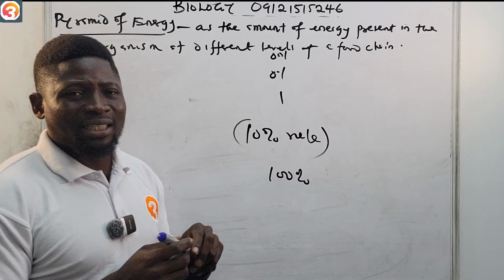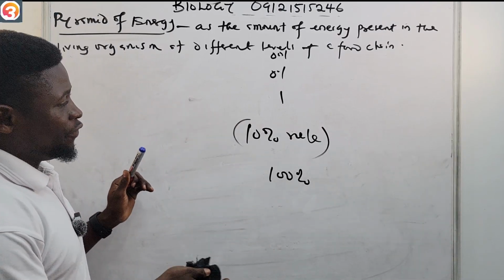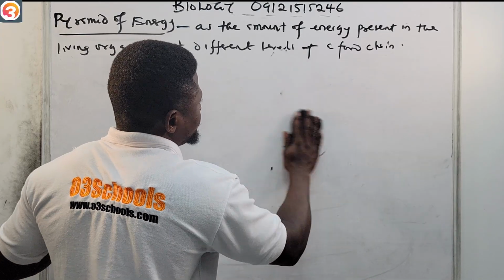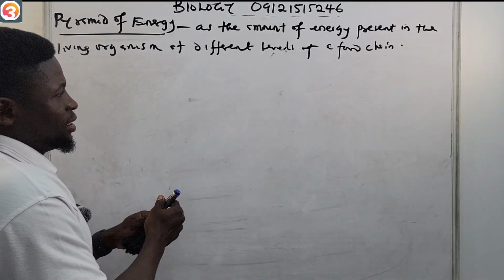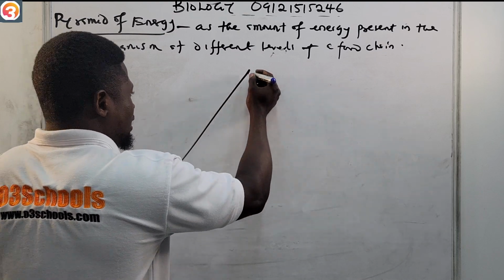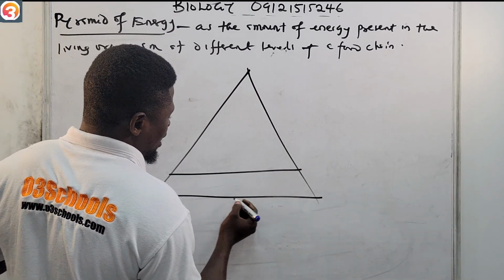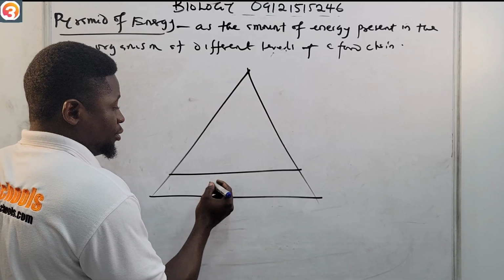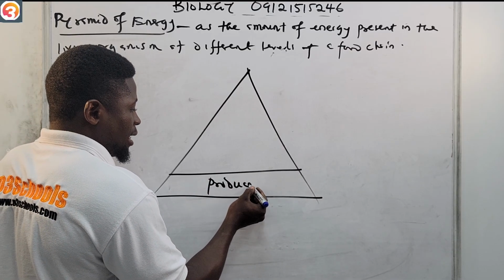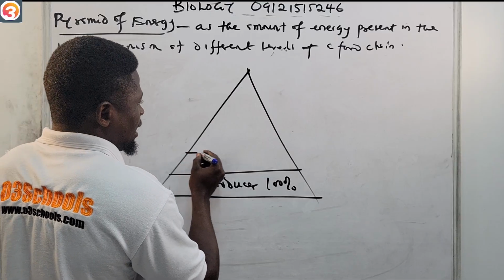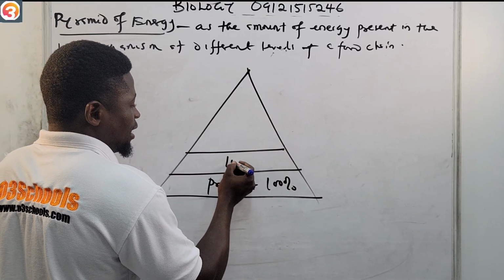So that is what the pyramid of energy is about. Let me quickly show you how it looks. It's like a pyramid, like this. Below here we have our producer, the base, 100%. Then here we now have 10%.